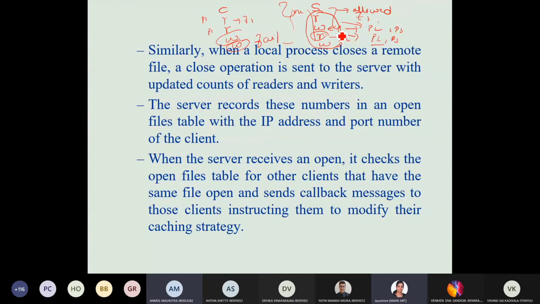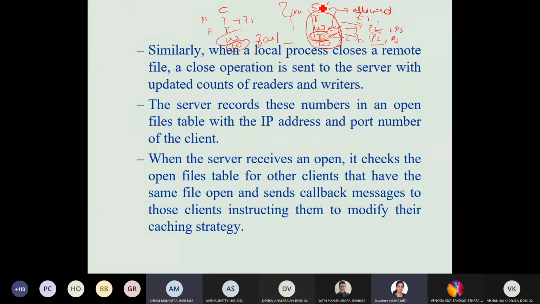Won't that lead to this data being taken, not deleted? The data in the server is not deleted. The server will send messages to the processes that have opened that file for reading, some other processes. They have the file open for reading, and they have cached copies of the data in their memory, on the local machine. The server will send messages to these local client machines to invalidate the data.